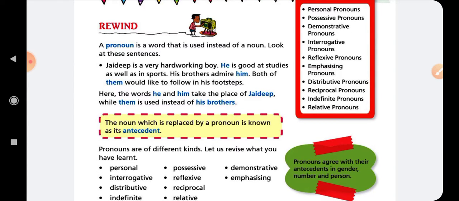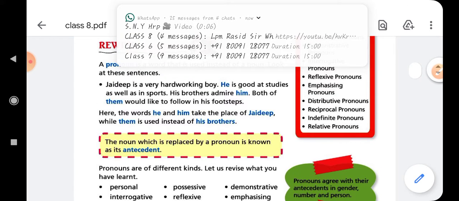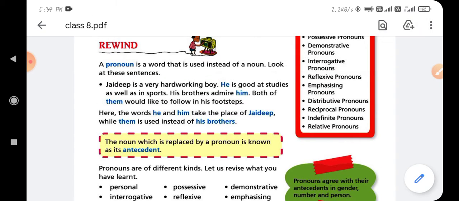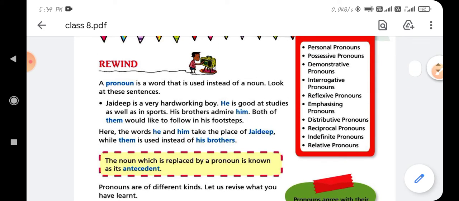is a word that is used for a noun. It means a pronoun is a word that is used instead of a noun. When we are talking about a noun, and in a sentence we use another word for that noun, that other word also refers to the sense of the noun. So you can say that that will be the pronoun.